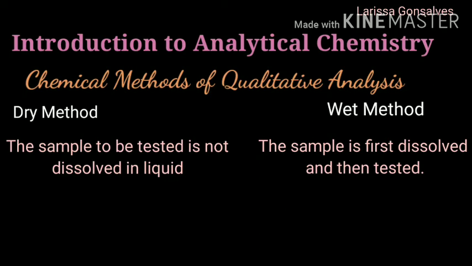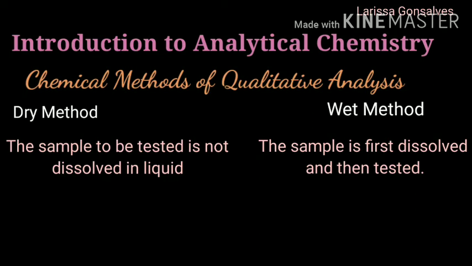But when we do the qualitative analysis, mostly every time the dry method is used as the preliminary test. Preliminary test is the first test which determines the color, the texture, the odor, etc.